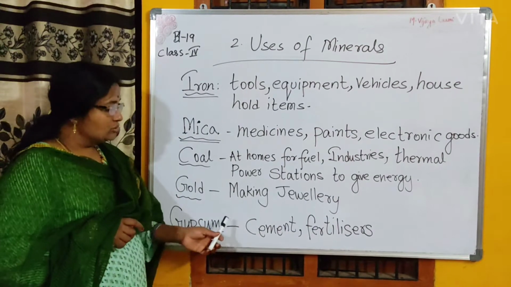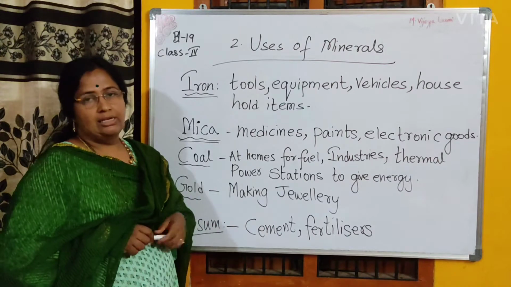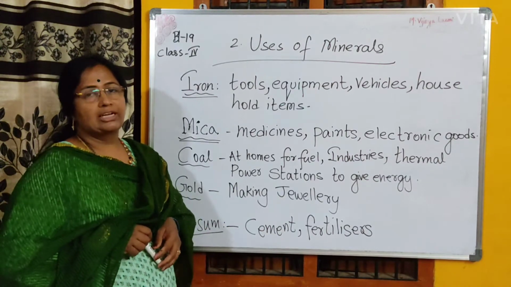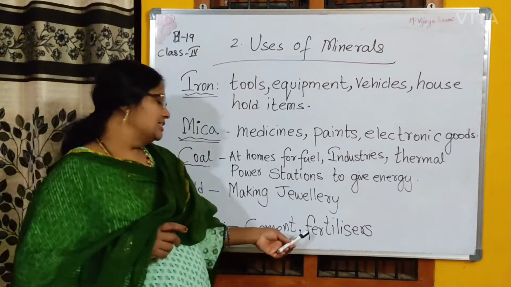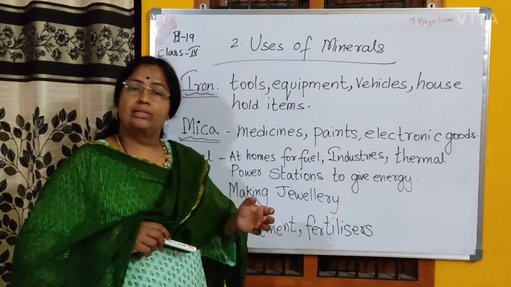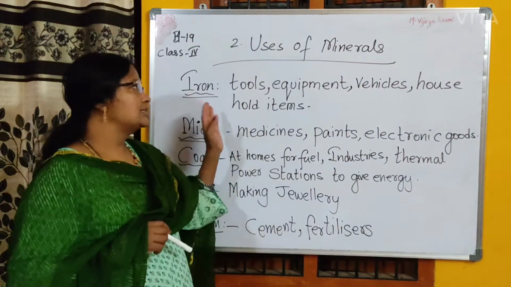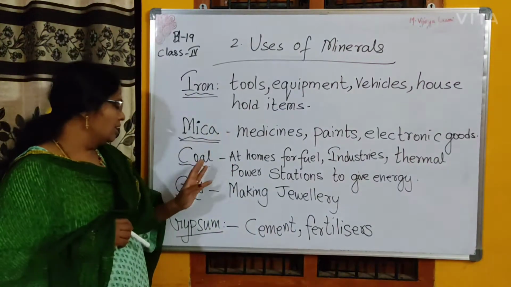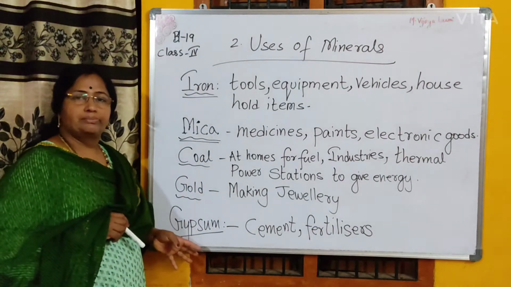Gypsum is used in making of cement and fertilizers. Cement, we all know, is used in the construction industry, constructing buildings and bridges. Fertilizers are added to the crops to grow well. These are some of the uses of iron, mica, gold, coal and gypsum.